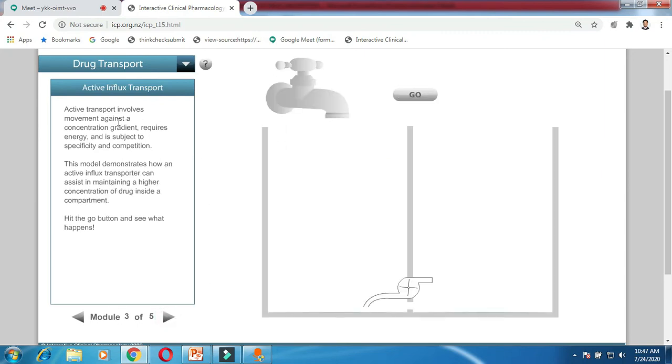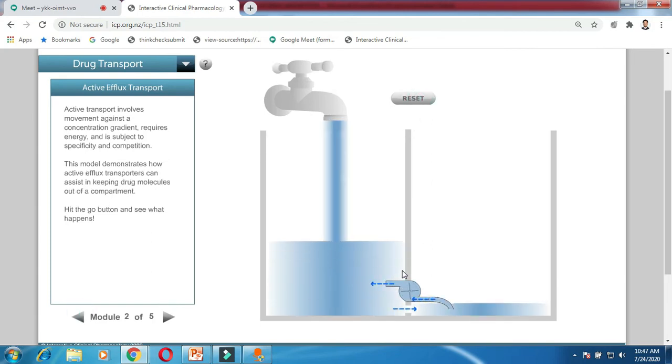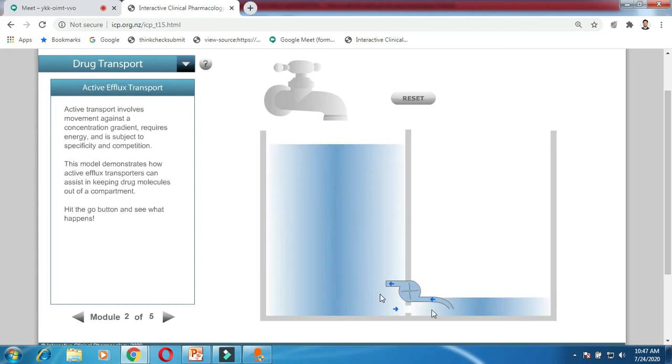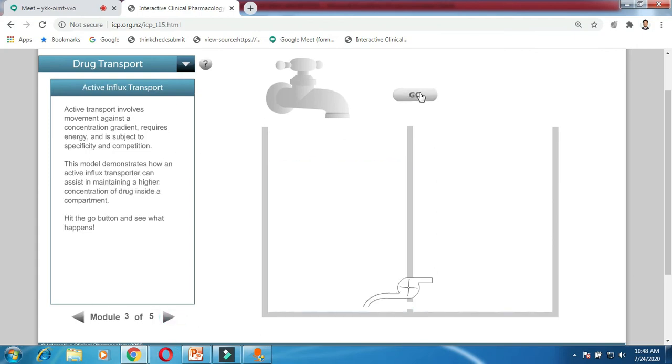Now we will see active influx transport. Active influx transport involves movement against a concentration gradient, requires energy, and is thus subject to specificity and competition. The previous model was the efflux model. You can observe this pump, which pumps the drug across the concentration gradient, but due to the pump and energy, the drug comes back into the initial chamber. That is called efflux, meaning from where it moves, it comes back into the same chamber. We can call it efflux transport. Now we will start with influx transport, generally an active transport of drug absorption.